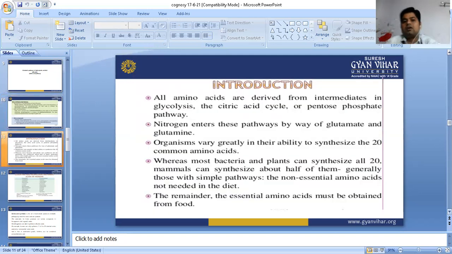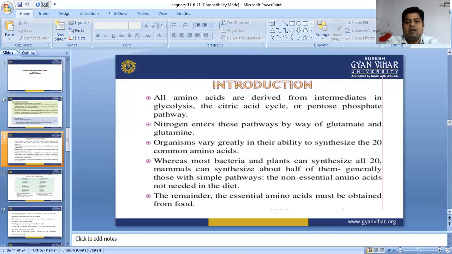Now we are going to start the introduction regarding the amino acid pathway. Before understanding this, we are going to give some brief lines for the introduction, because in the amino acid pathway there are some precursors which we use from other pathways, like the acetate pathway and the mevalonate pathway. So we are just giving some brief introduction here.